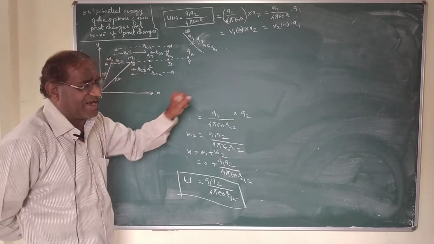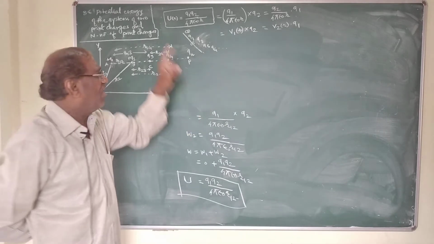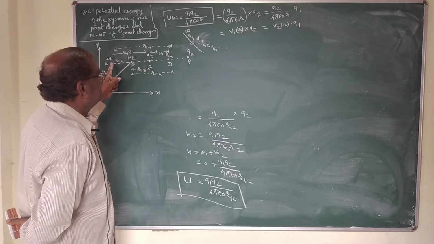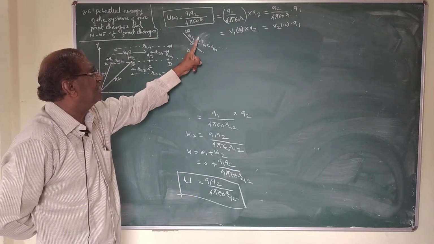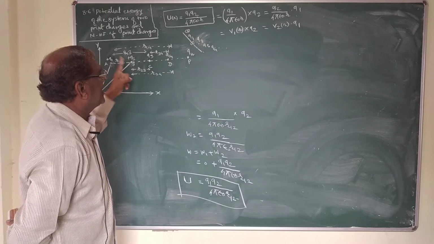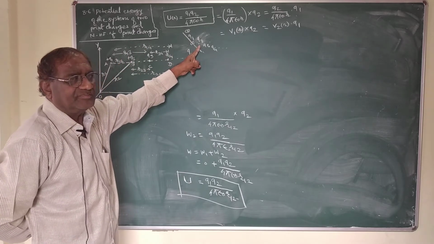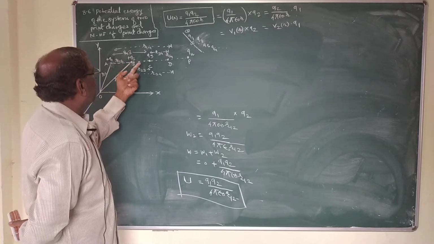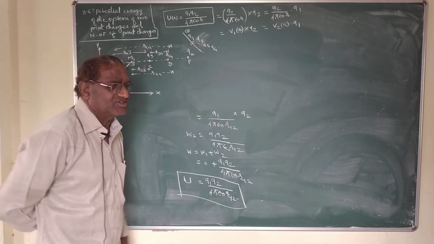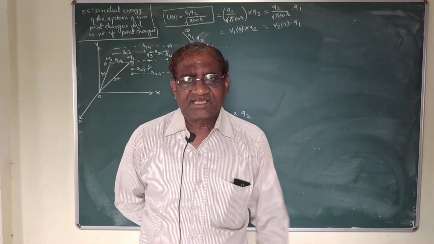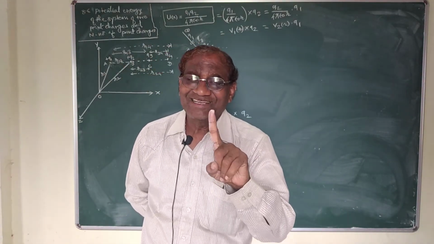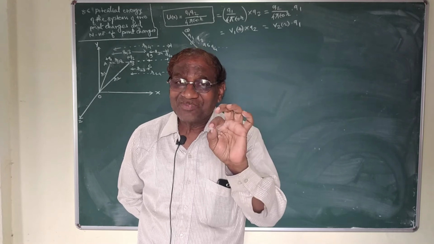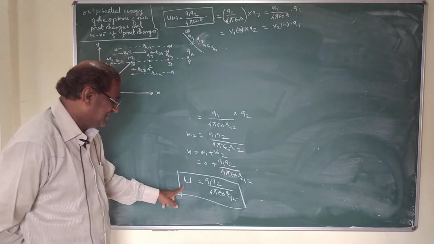That means when we perform some work on Q2 charge against the electric field of Q1 charge, then Q2 charge moves from infinity to point B. This work done on Q2 charge in bringing it from infinity to point B against the electric field of Q1 charge is stored as electrostatic potential energy in Q2 charge, due to the electric field of Q1 charge. Hence this potential energy is this.